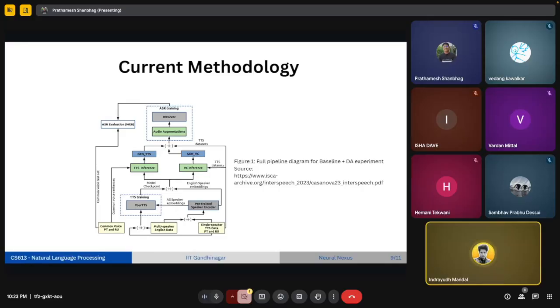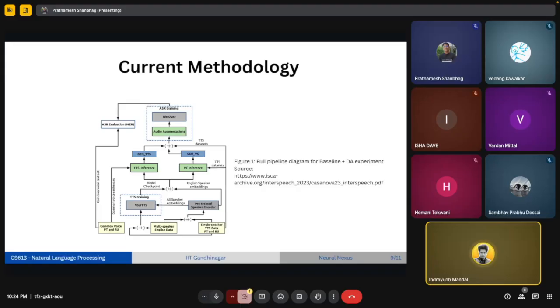And at the same time, we are also using some single speaker TTS data for Portuguese and Russian language. But as you can see, the multi-speaker English data is huge over here compared to the single speaker TTS data for Portuguese and Russian language. So first of all, we are training the TTS using these data sets, and we are generating the speaker embeddings for that. After that, what we get? We get a model checkpoint.